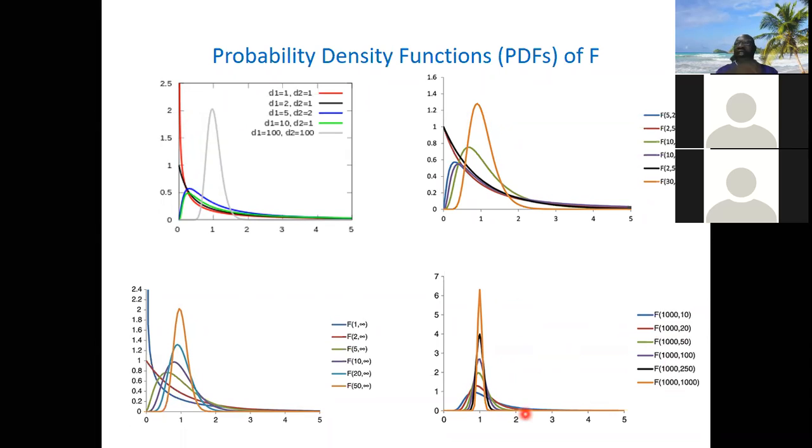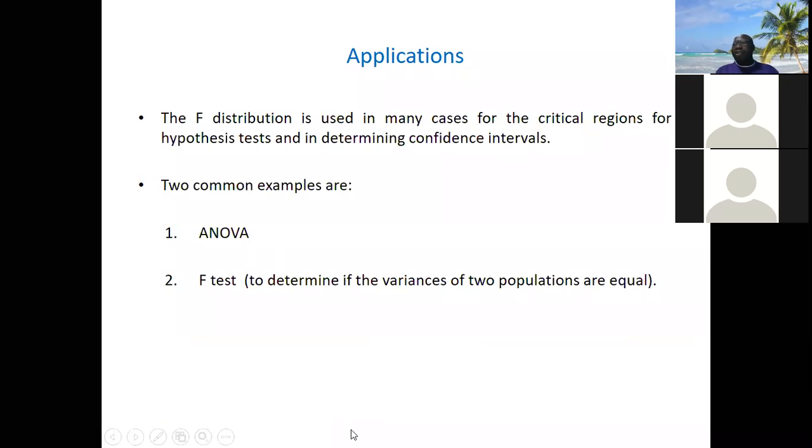That's the picture. You can see what differentiates the F distribution from other continuous probability distributions: it depends on 2 degrees of freedom. Now, application. In what situation do you apply the F distribution?